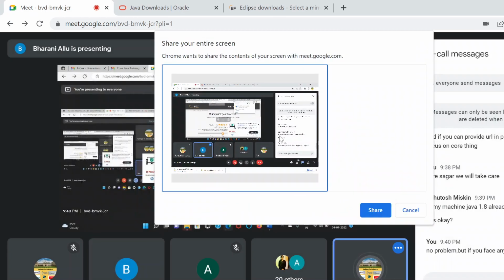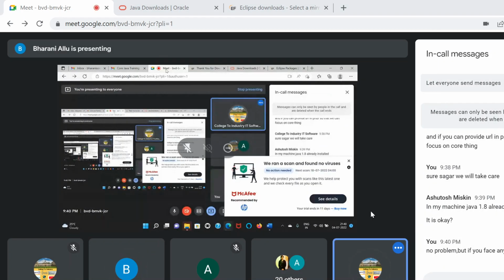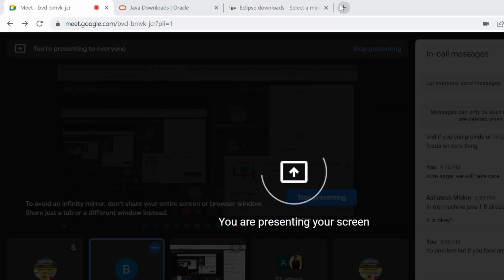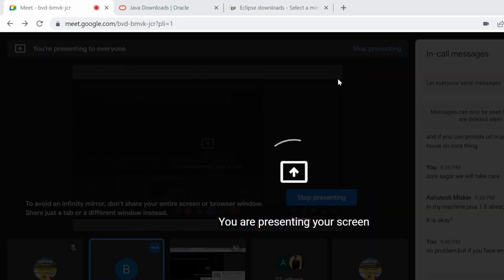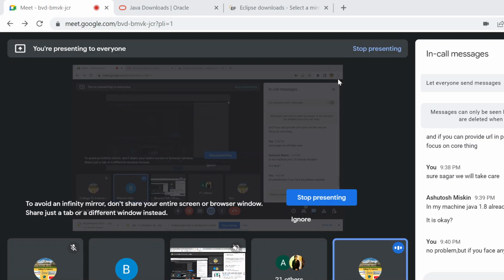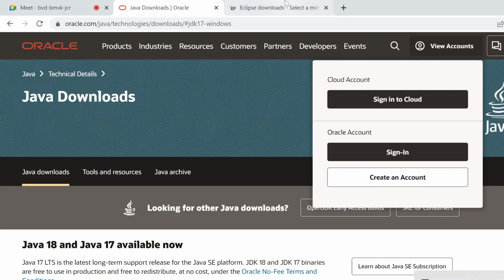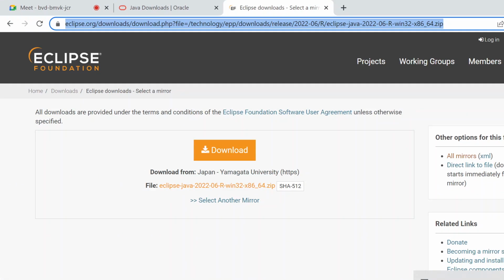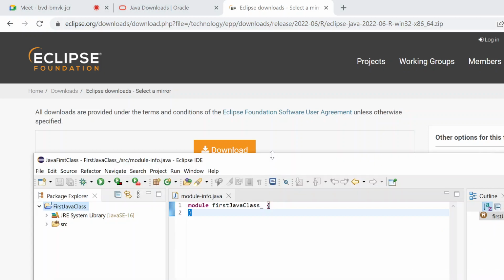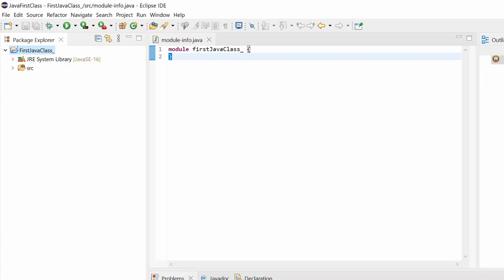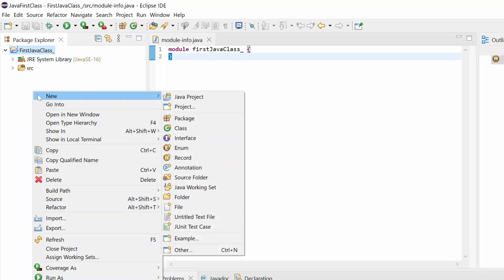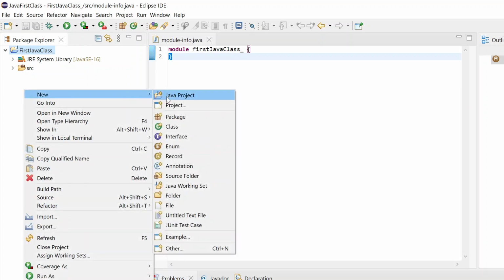So let me know, I have shared my screen again. Is it visible? I hope my screen is visible to everyone. Yes. So guys, this is how, the first time you try to create a project, you can also create multiple projects. Just right click here, New, and then Java Project. Again, you will see one more project will come.